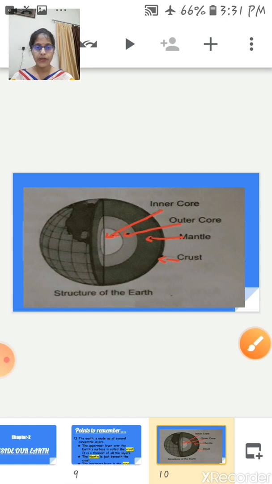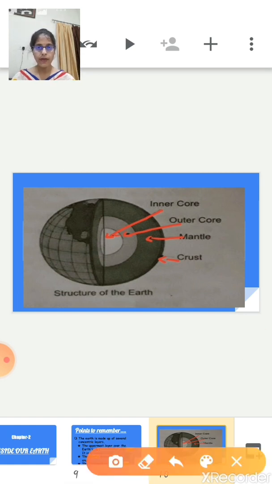Now just look at this diagram. This is the interior, the structure of the earth. The first one is the crust, the first layer of the earth. The second one is the mantle. The third layer, the innermost layer of the earth, is the core.